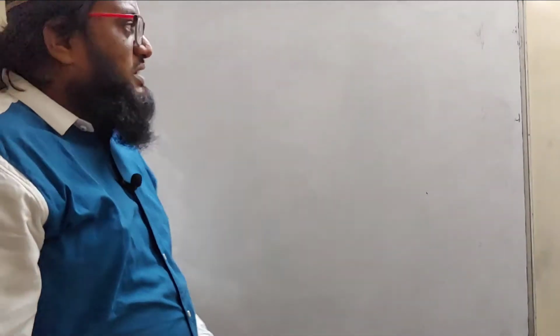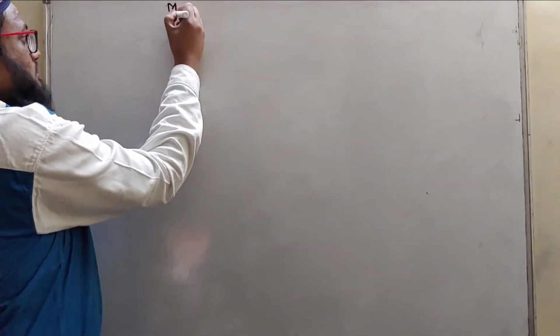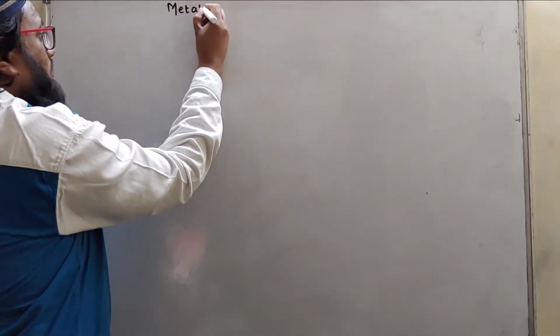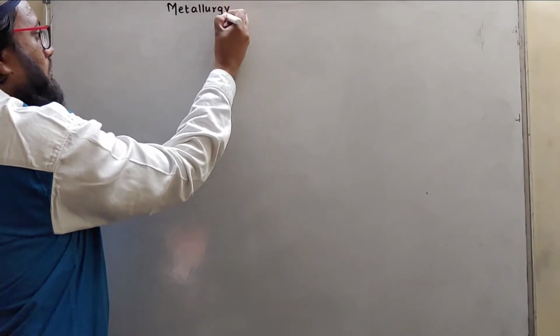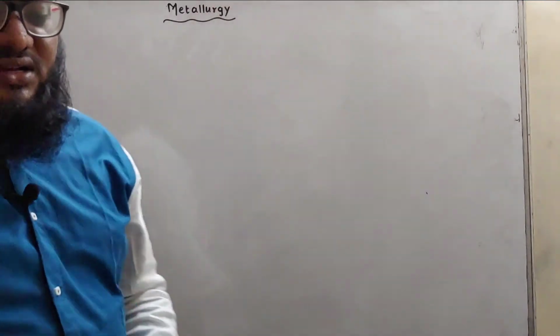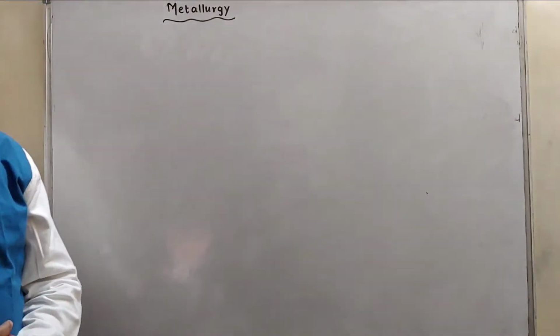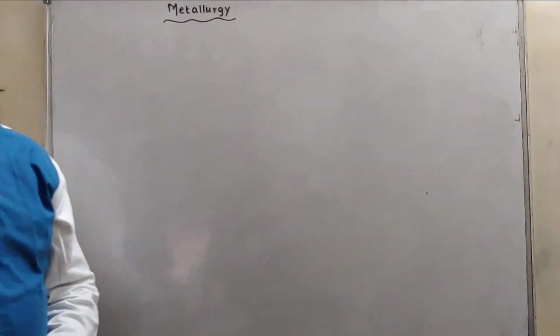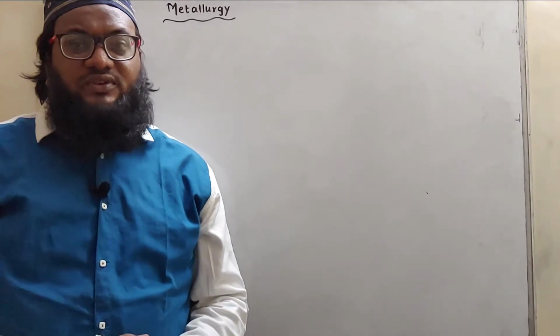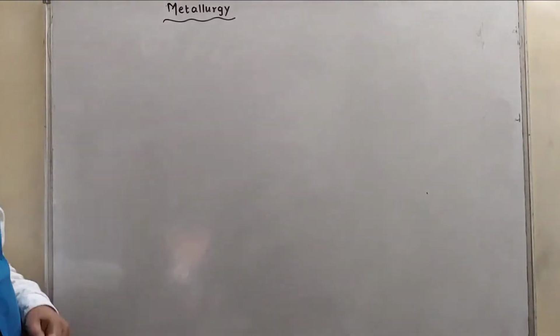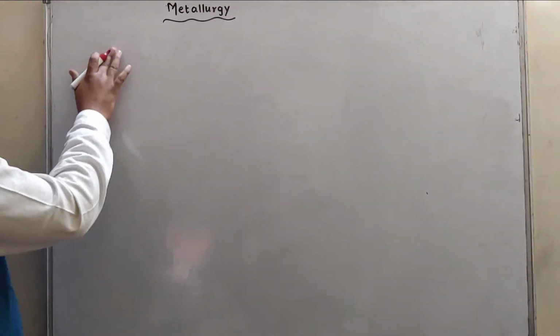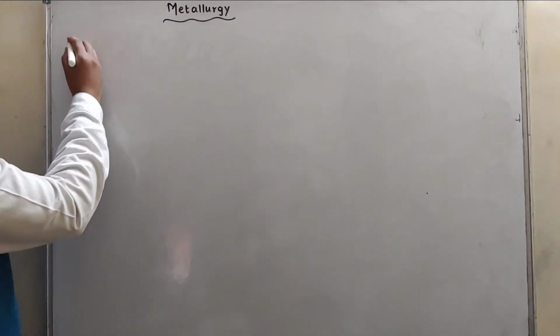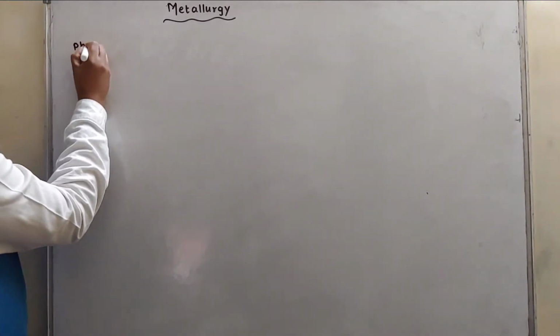Hello students, today we are going to start with the chapter metallurgy. Metallurgy is the science and technology of metals. It involves extraction of metals, their purification and their uses. Before that, we'll study about metals. We'll start with physical properties of metals and non-metals.